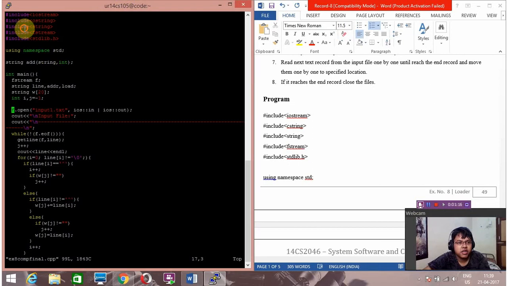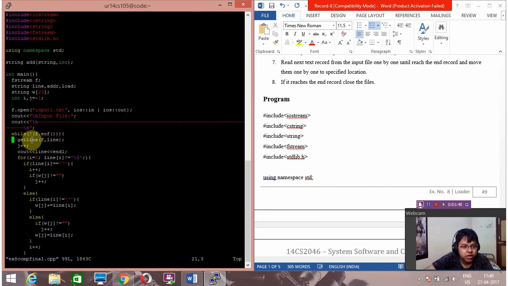Initially we have declared all the required header files and all the variables to be used. Then after that we are creating a function string add with parameters string, string and integer. Then we are reading the input file, which is input1.txt, and we are transferring all the files to the array. Sorry, it is not transferring it to an array.